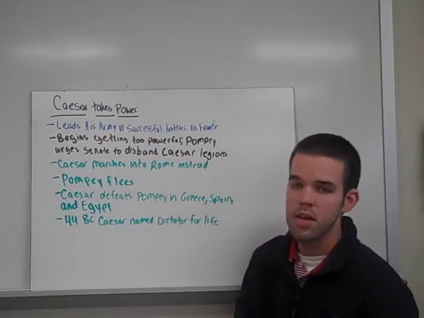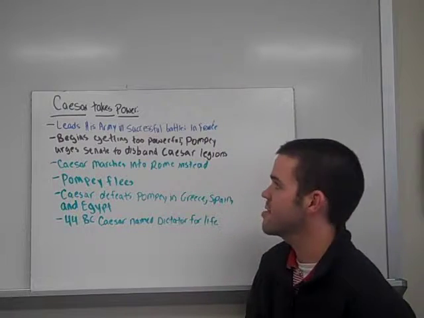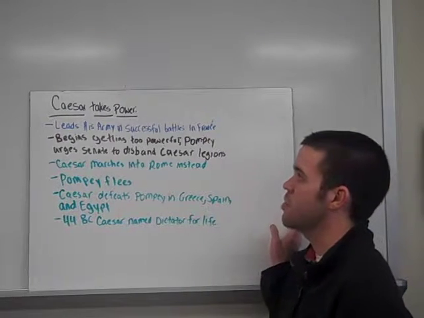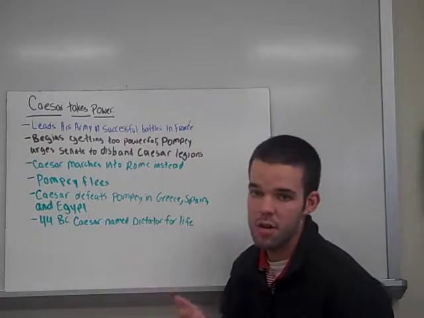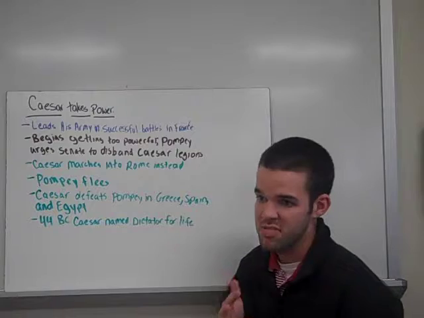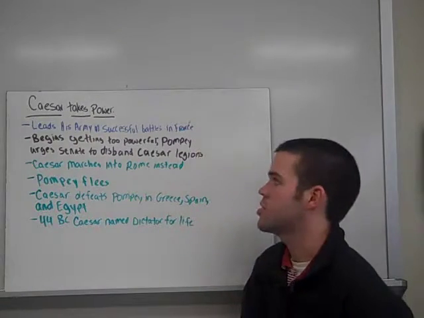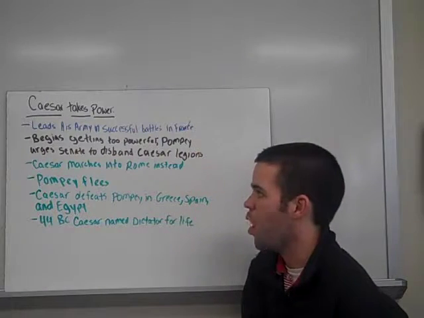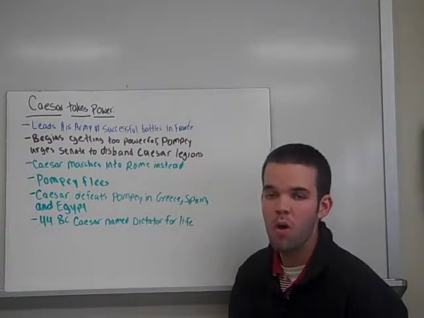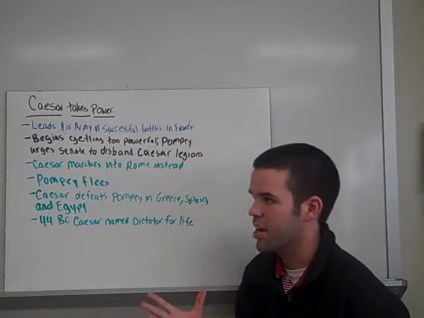Caesar takes power. He leads his army in successful battles throughout France. He begins getting too powerful. Pompey, one of his triumvirate partners, breaks apart from the group, and he urges the Senate to disband Caesar's legions, which we'll talk about what a legion is tomorrow. Caesar marches into Rome instead of having Pompey break them off.